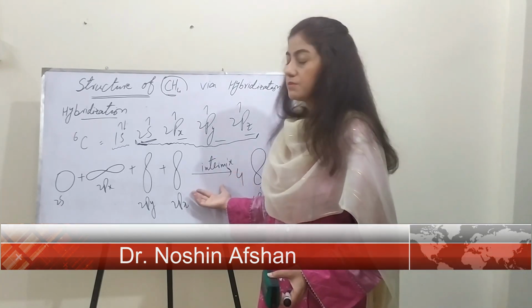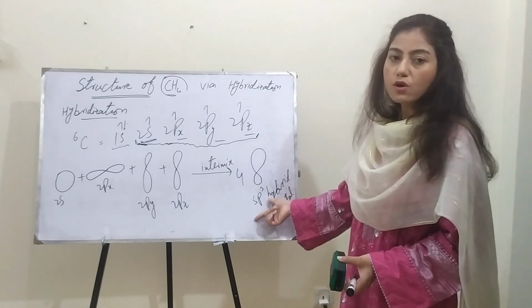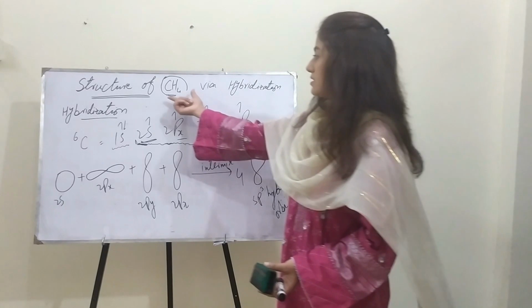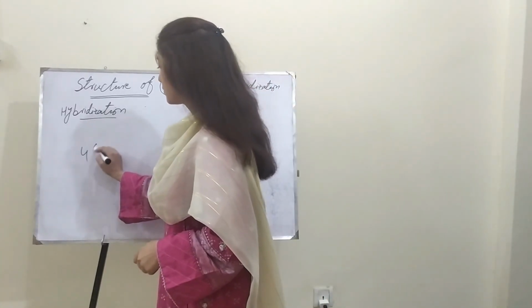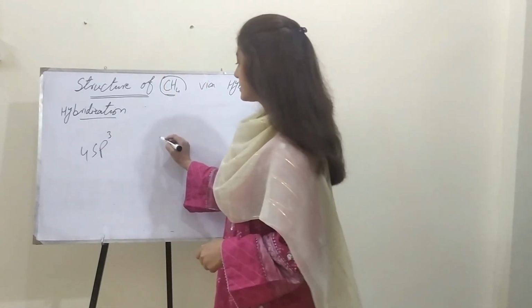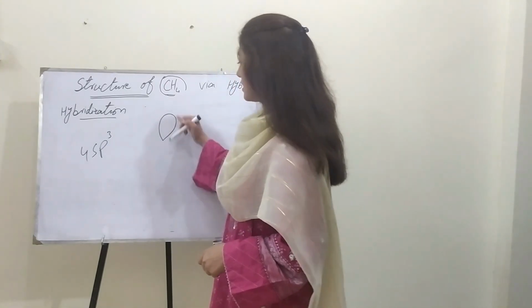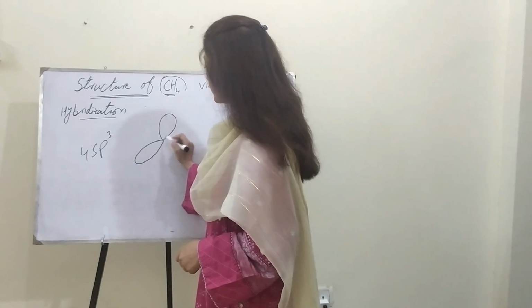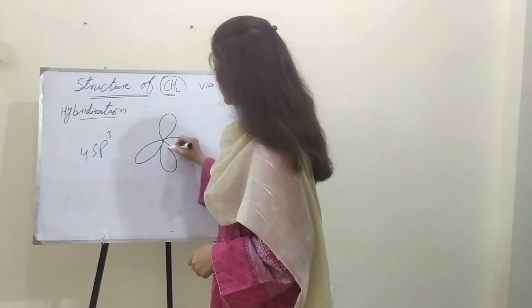So the next point is how these sp3 hybrid orbitals would align themselves to form the CH4 compound. As there are 4 sp3 hybrid orbitals, they would align themselves in such a way that one orbital would come over here, then the second, the third and the fourth.